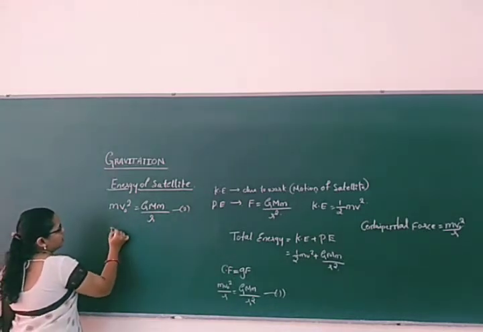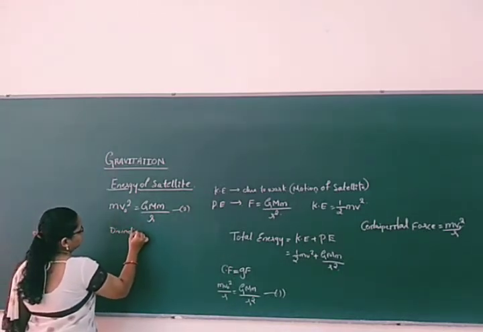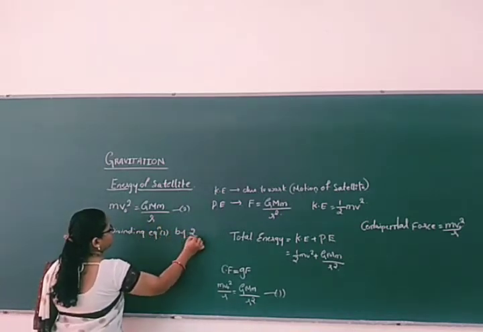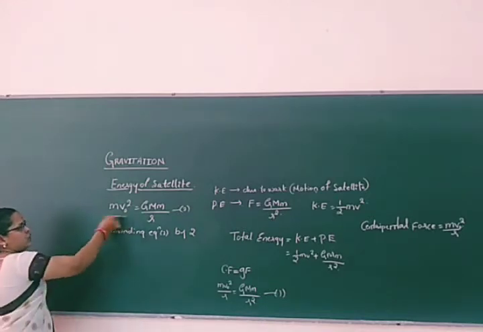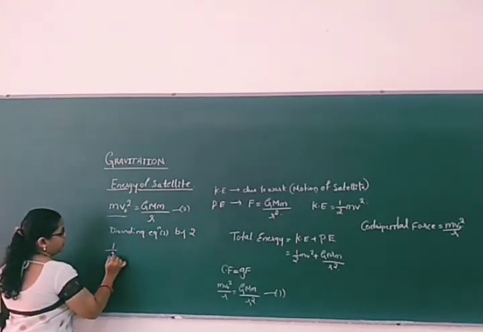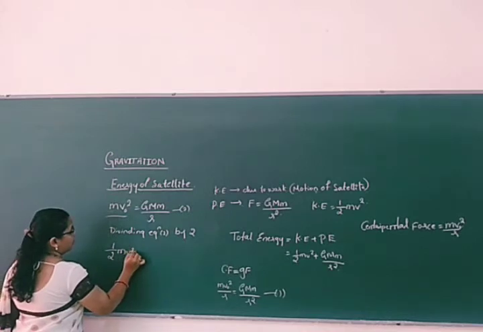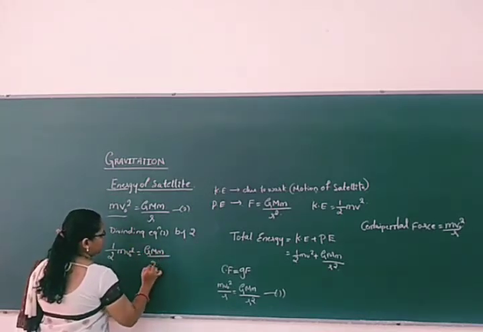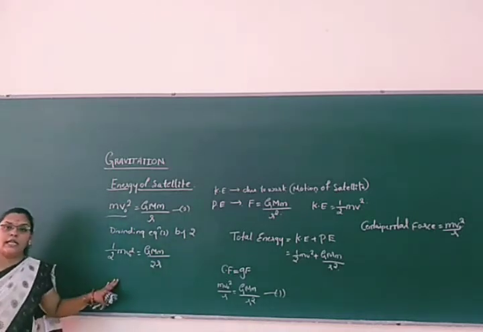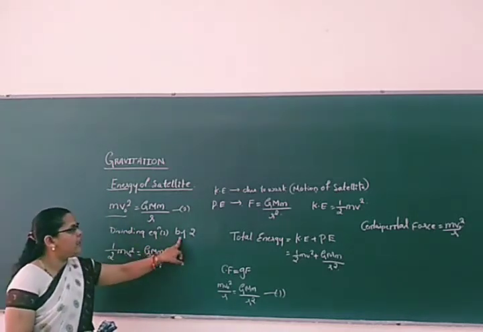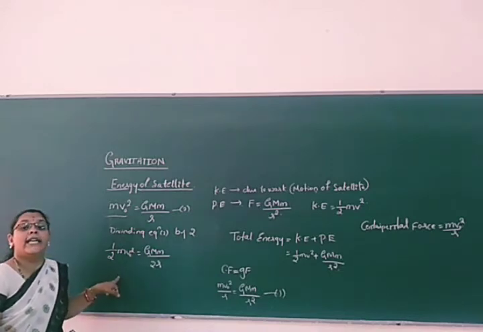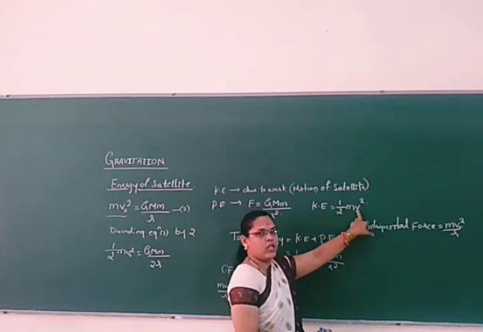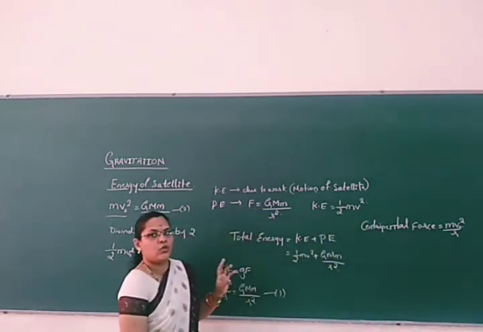Let me divide equation 1 by 2: mv0 square divided by 2 equals GMm by 2r, right? Clear? So why am I dividing here? It should be equivalent to the kinetic energy of the body. What is kinetic energy? Half mv square, whatever the object may be. The body which is in motion has kinetic energy.